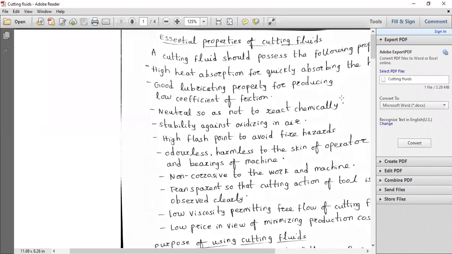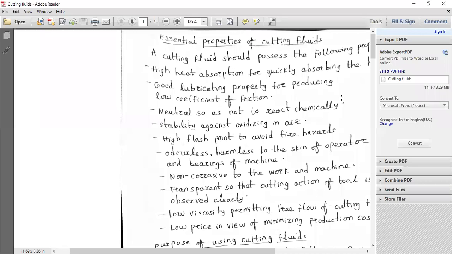For aluminum, actually, we don't need a lubricant; we can go for metal machining or metal cutting without lubricant. But sometimes we can use kerosene oil mixed with mineral oil, because it gives good results.